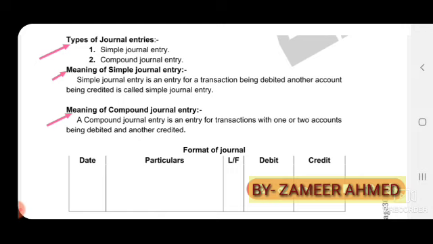So cash account debit, building account debit, two items debited, to capital account. That is a compound entry. Once you know the practical, we can easily know a simple entry and a compound entry.